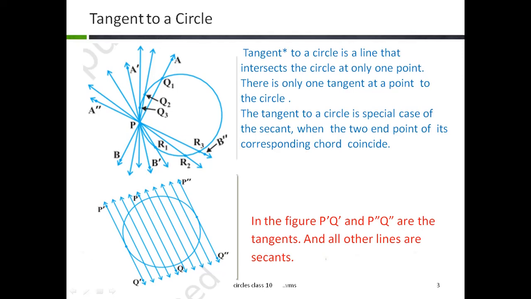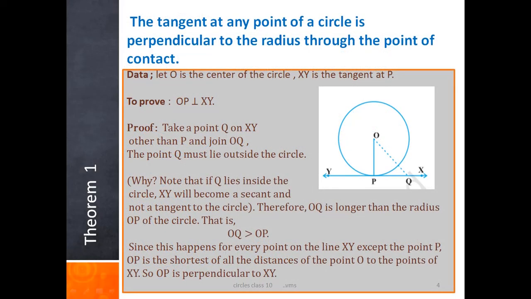In this figure, P dash Q dash and P double dash Q double dash touch the circle in only one point. Therefore, these two lines are called tangents to a circle. All other lines are called secants to a circle. Next, we go to theorem 1.